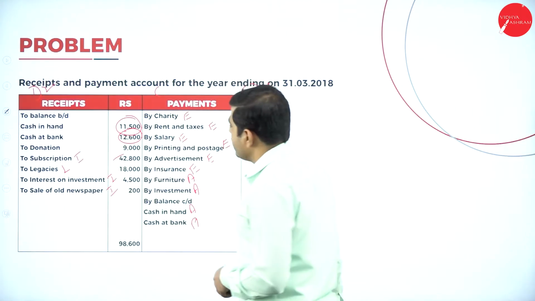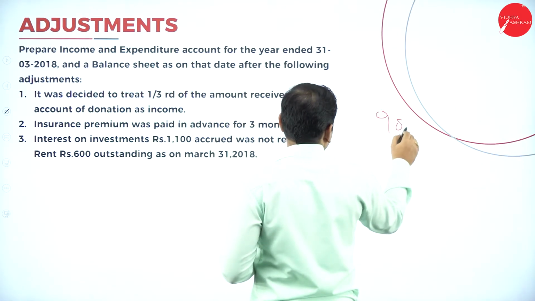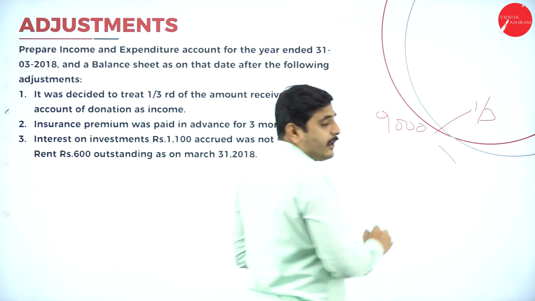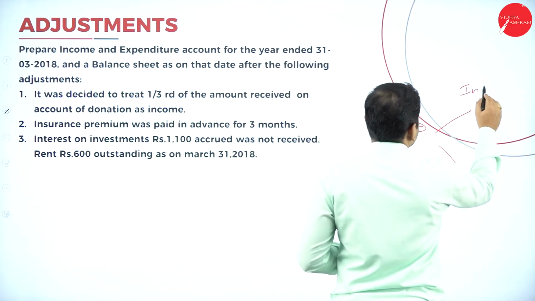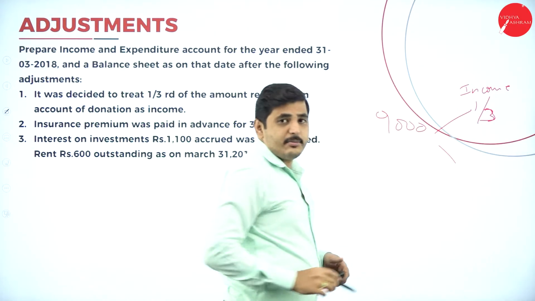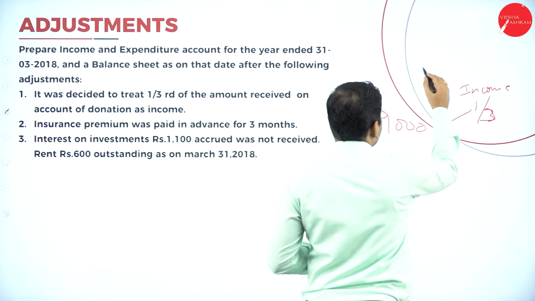So what is the donation we have? 9,000 rupees is the donation. I'll write here 9,000. Out of this, 1/3 is income. That means 1/3 we have to show on the income side of the income and expenditure account.